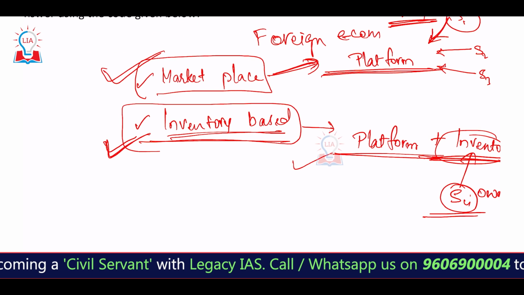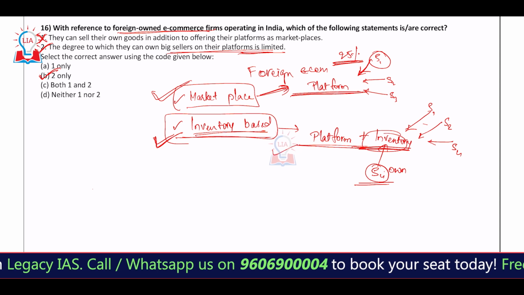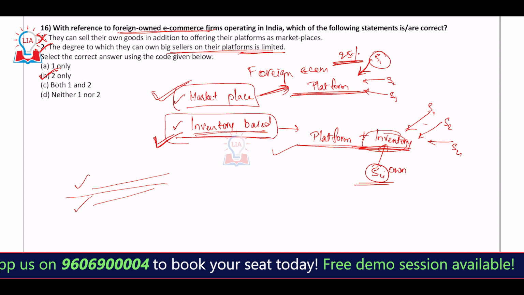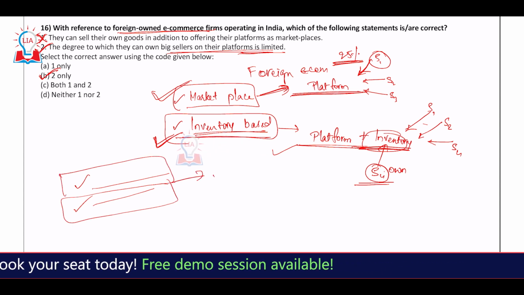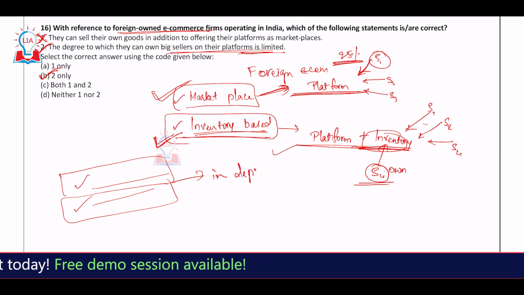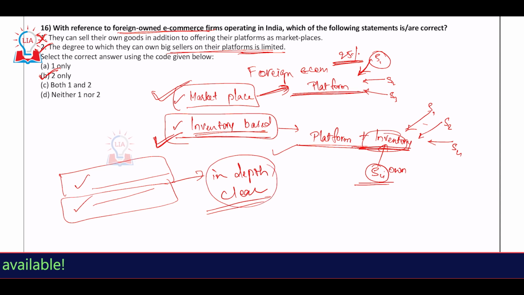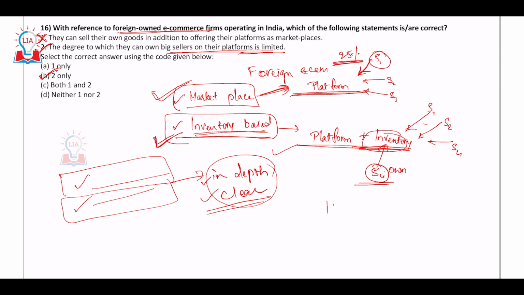So as you can understand from the analysis, you just have to pay attention to one or two statements and apply the basics in depth and in a clear manner. If you're able to apply the logic in an in-depth and clear manner, you'll be able to get the answers pretty straightforwardly. So out of the 16 questions that we saw, there were probably around 13 questions which were easy to answer.